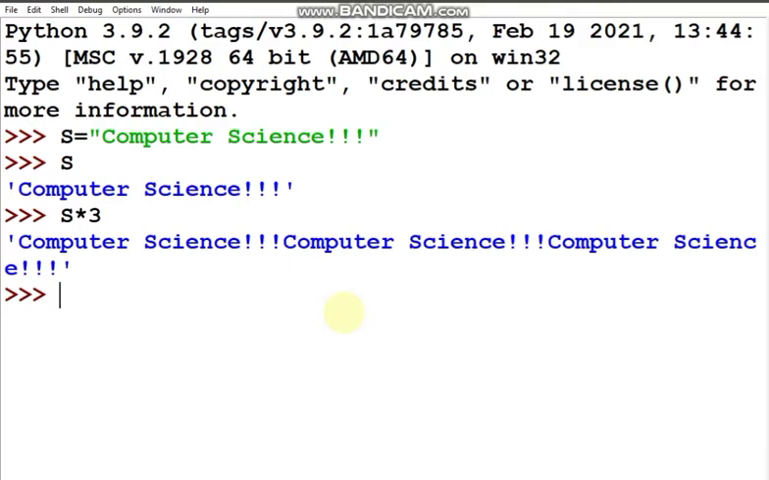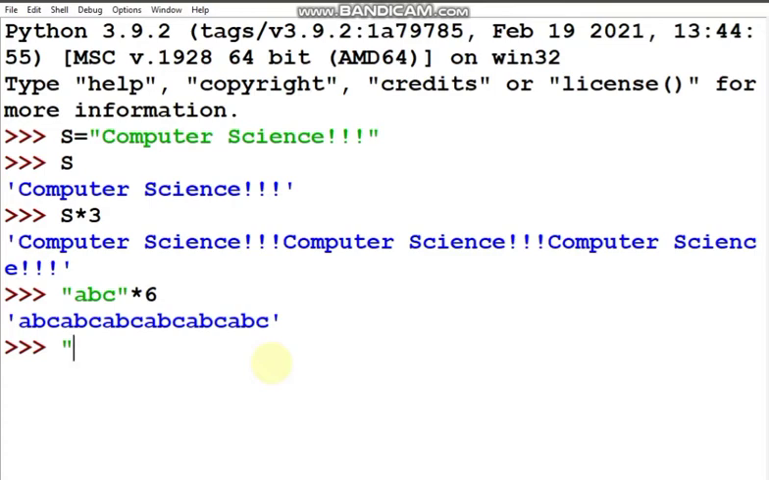And directly also I can write, like suppose A, B, C into 6. So what will be the output? Yes, ABC, ABC, ABC, ABC, ABC, ABC. So 6 times ABC will come. So like that. So this is replication of string, right? And we can add 2 strings as I've shown. I love computer science. The same way, let me show you like this.